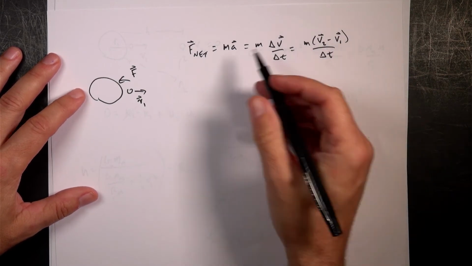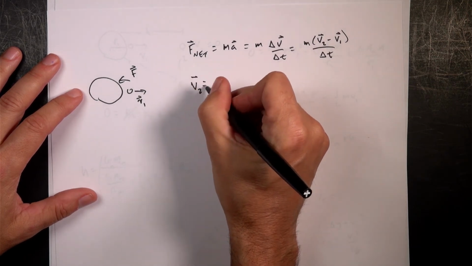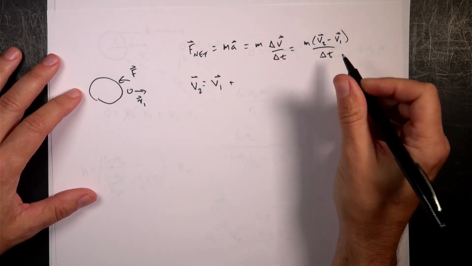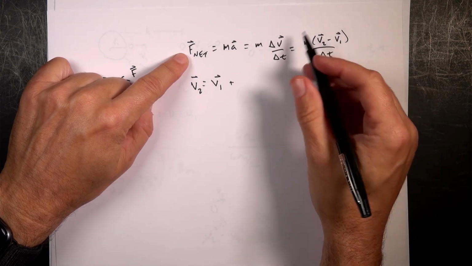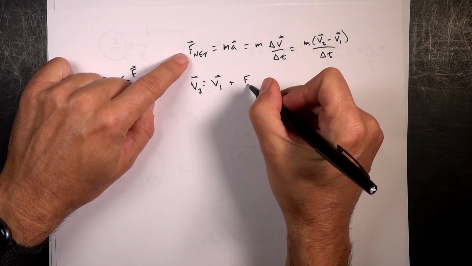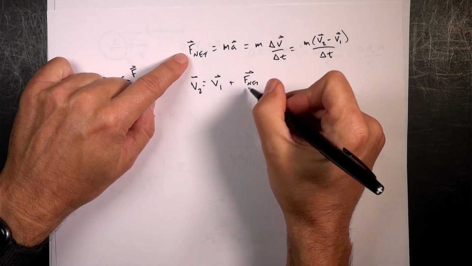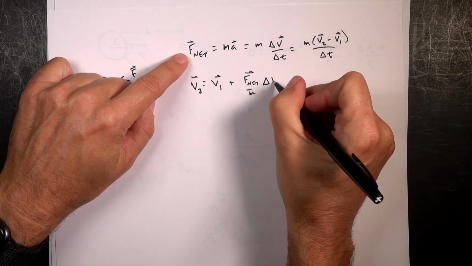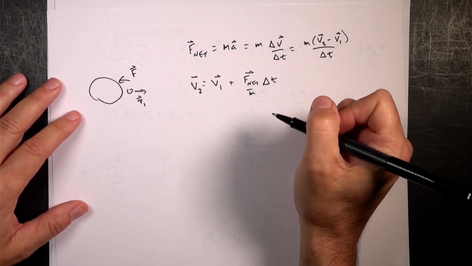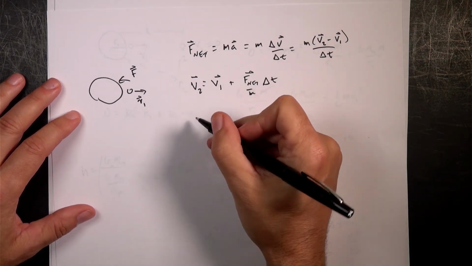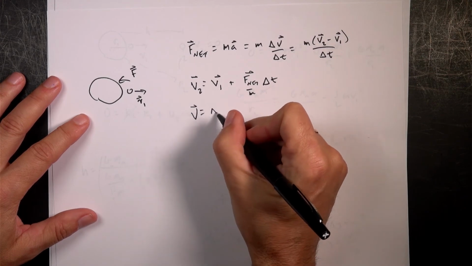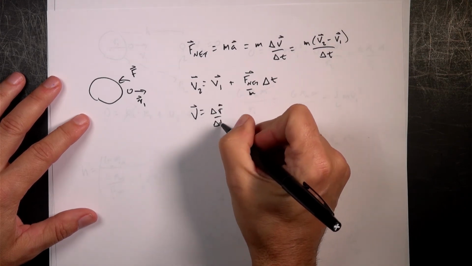If I solve this for v2, I get v2 equals v1 plus, now I need to multiply both sides by delta t and divide by m, so I get F net over m times delta t. Now, if I assume the velocity is constant, I can say velocity is a change in position with respect to time.